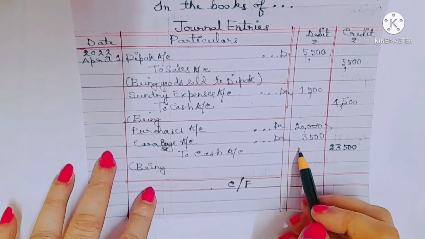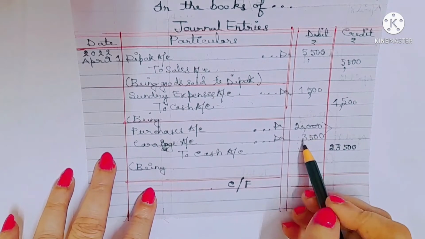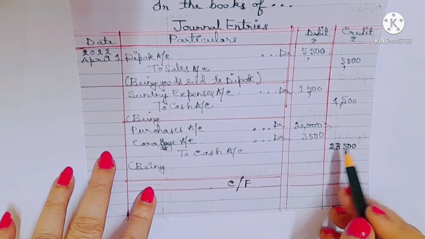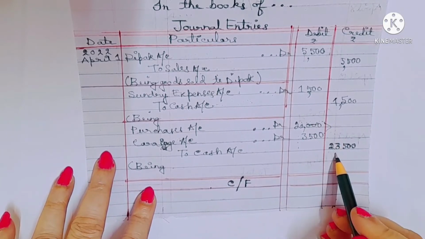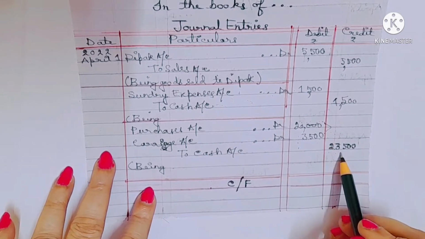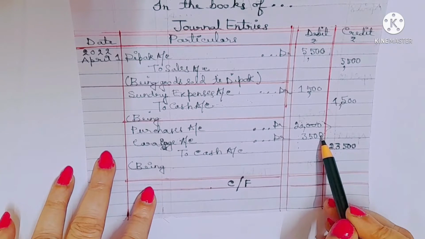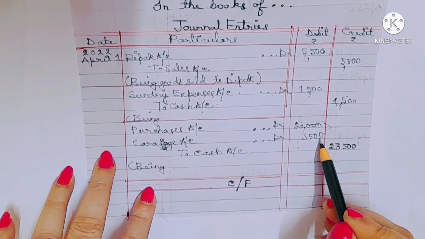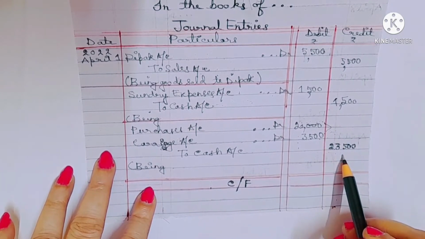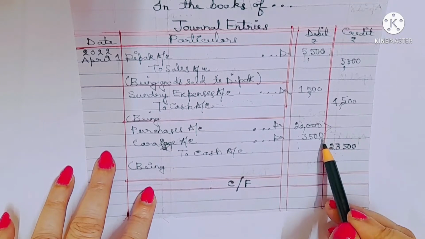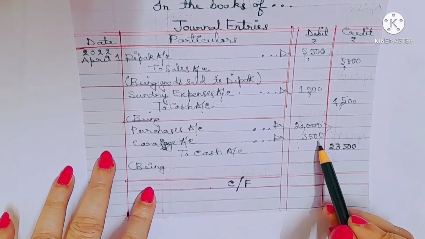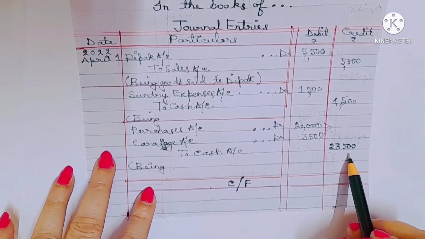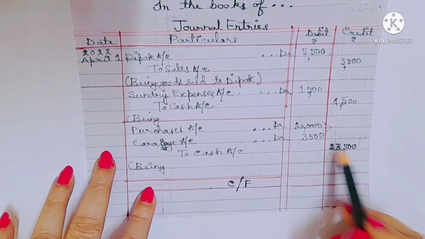See, this is a compound journal entry. Here are two debits and one credit. But the two debits will be equal to one credit. Remember always. Okay, এখানে দুটো debits আছে আর একটা credit. কিন্তু দুটো debits এর total should be equal to one credit total. ওকে, দুটো ডেবিটের টোটাল একটা ক্রেডিটের টোটালের সাথে ইকুয়াল হবে. So 20,000 plus 3,500 will give you 23,500. So debit side is equal to credit side.